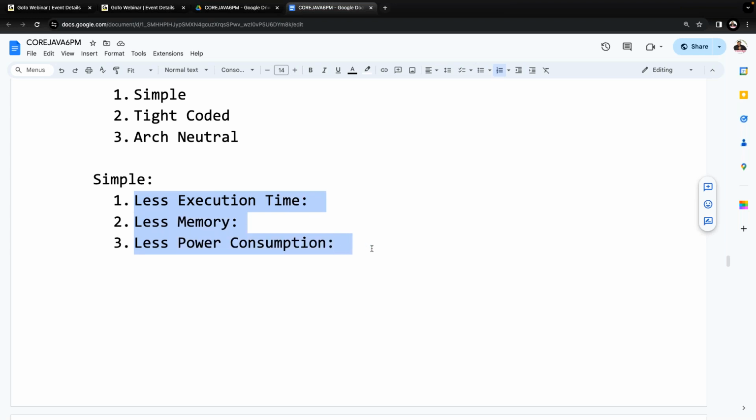What are the 3 reasons? They want to make their programming language take less execution time. They want to make their new programming language take less memory. They want to prepare their new programming language so that it takes less power consumption. Let's have some elaborated information and try to understand it clearly. Say, for example, listen carefully.